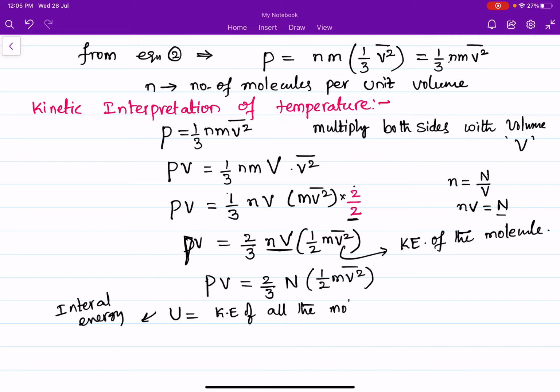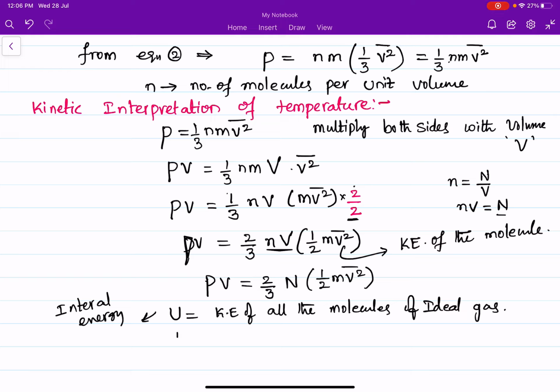We know the definition. Why kinetic energy only? Because it is an ideal gas. Ideal gas is one in which there are no intermolecular attractions, that is, there is no potential energy term in the internal energy.